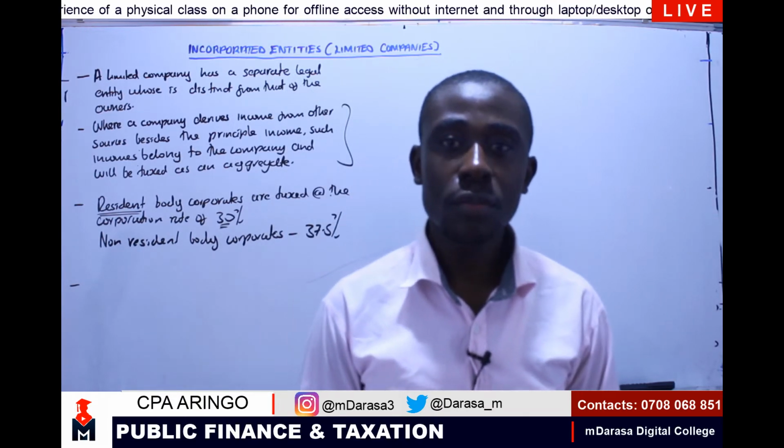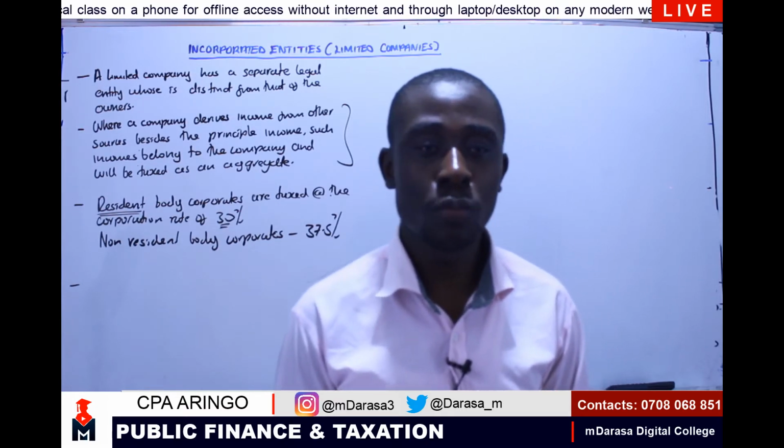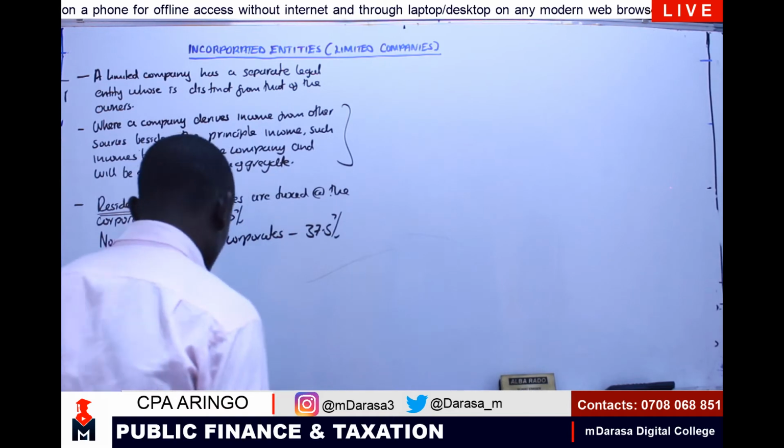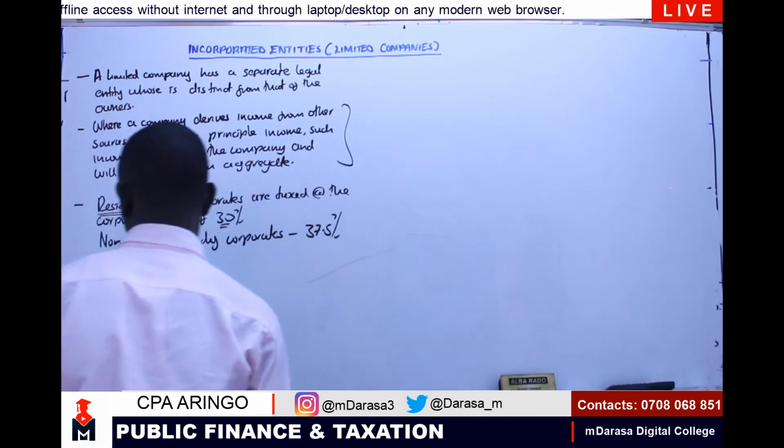So, we are seeing that all body corporates incorporated in Kenya, they are expected to pay what? Installment tax. So that should take us to the aspect of installment tax. In fact, you can put it down.